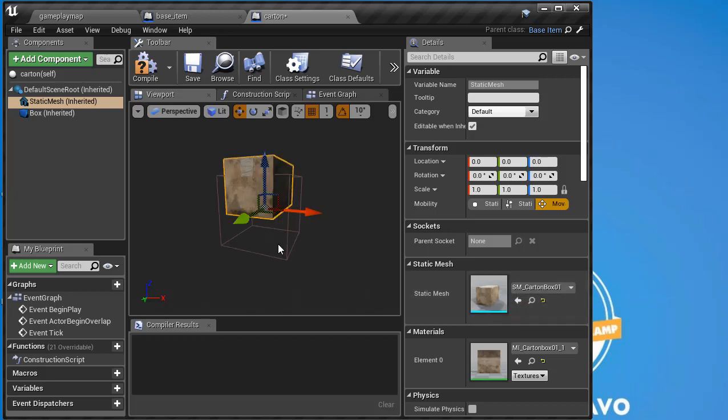Now what I'm going to try to do is center it. And just to let you know, inside here, I'm navigating the same way I would in the real world. I'm holding down Alt and clicking and dragging. Okay, so I'm just going to center this on that white sphere there, kind of like that. Perfect.